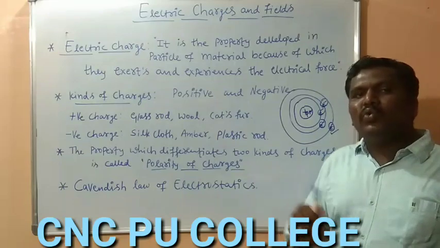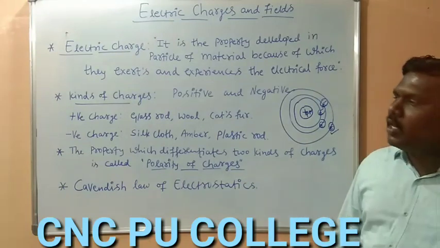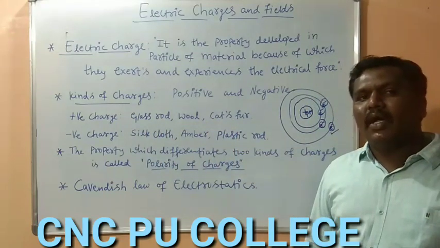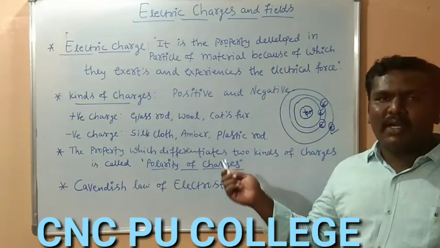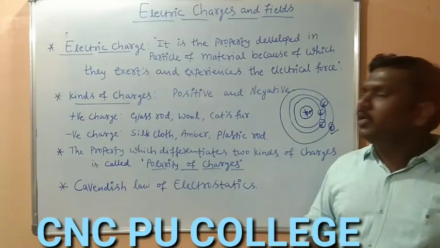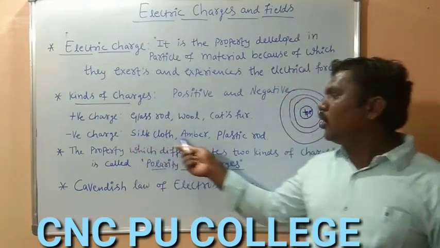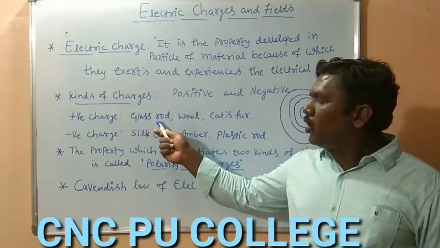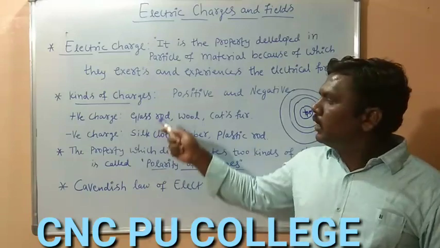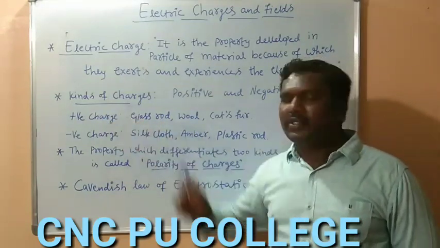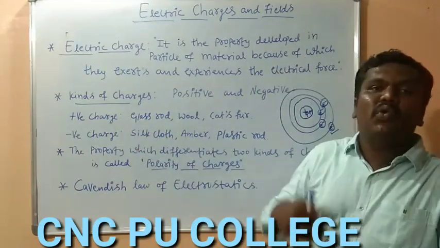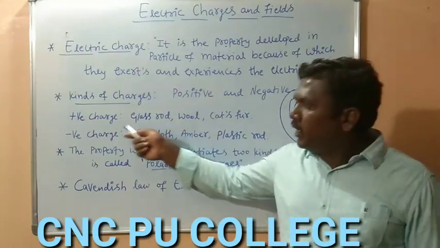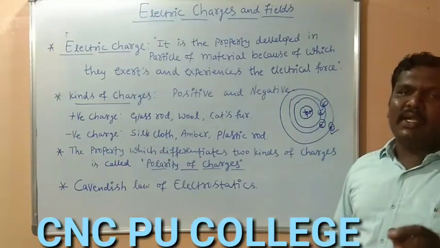Some of them are losing the electrons. If they lose the electrons, they acquire the positive charges, and one among those particles will absorb the electron. If it absorbs the electron, then it acquires negative charge. So if we rub the glass rod with the silk cloth, the glass rod is acquiring positive charge, means the glass rod loses the electrons, and the silk cloth, by gaining the electrons, acquires a negative charge.